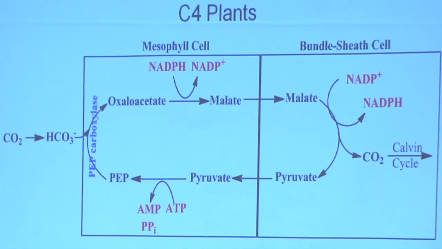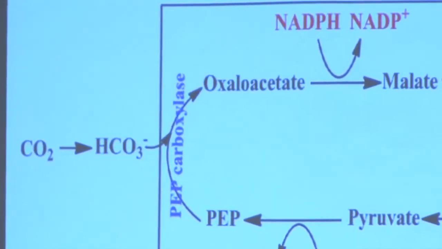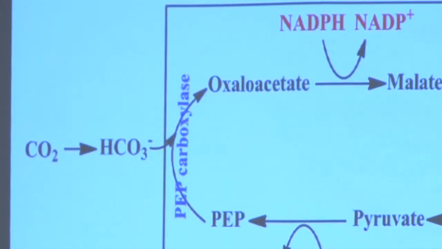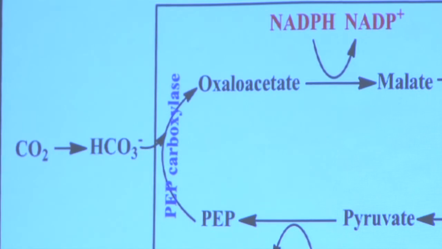So we've got to explain this away, because if I'm going to make a 4-carbon sugar and a 3-carbon sugar, okay, great, who cares? But if it's going to cost more energy per carbon, then there better be a reason we're doing this. So in this case, carbon dioxide is actually turned into bicarbonate, combines with water. And PEP carboxylase, phosphoenol pyruvate carboxylase, is what actually combines phosphoenol pyruvate with the 1 carbon, in this case, bicarbonate, to make oxaloacetate.